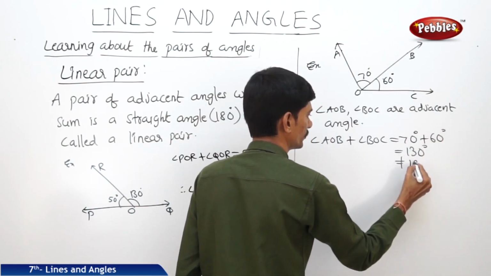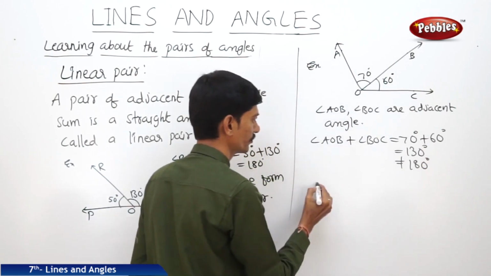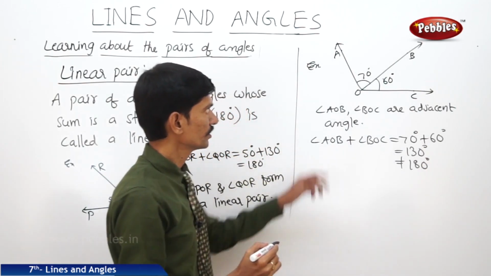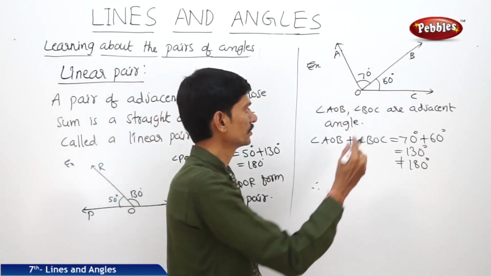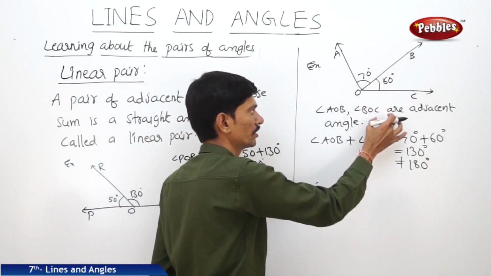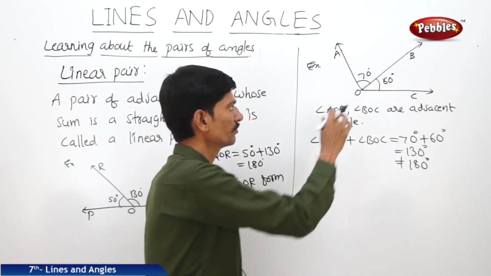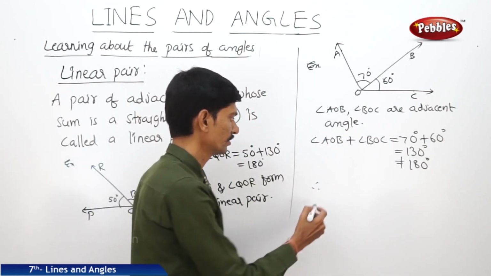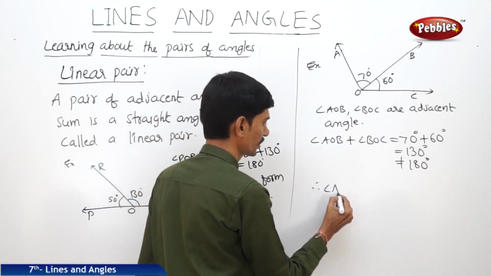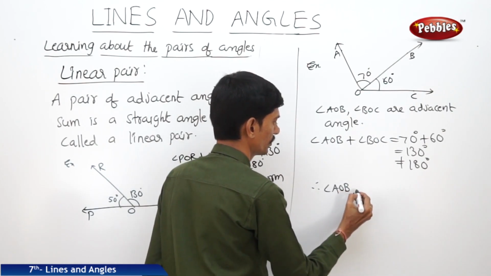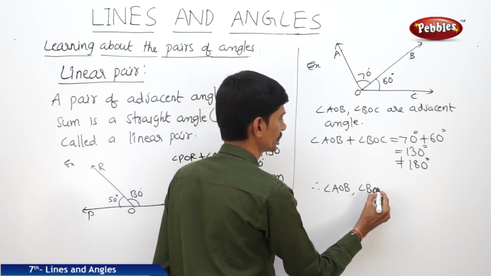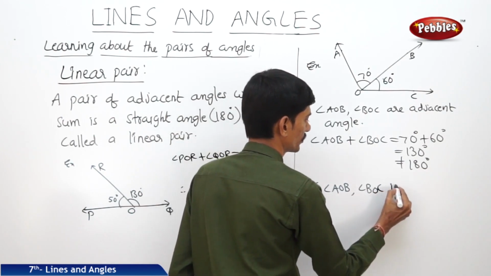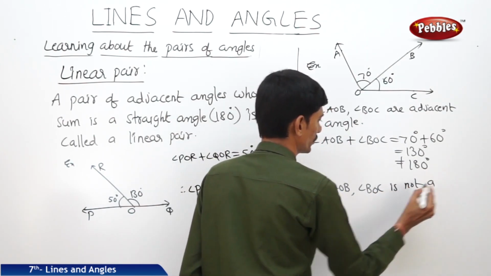So that is not equal to 180 degrees. Therefore, the two angles AOB and BOC are adjacent angles, but their sum is not equal to 180 degrees. So they do not form a linear pair. Therefore, we can write that angle AOB, angle BOC is not a linear pair.